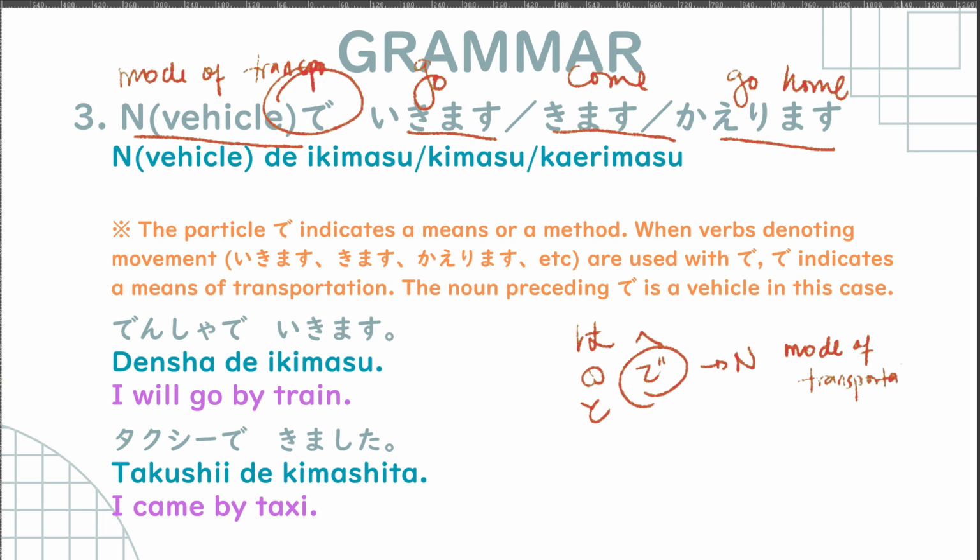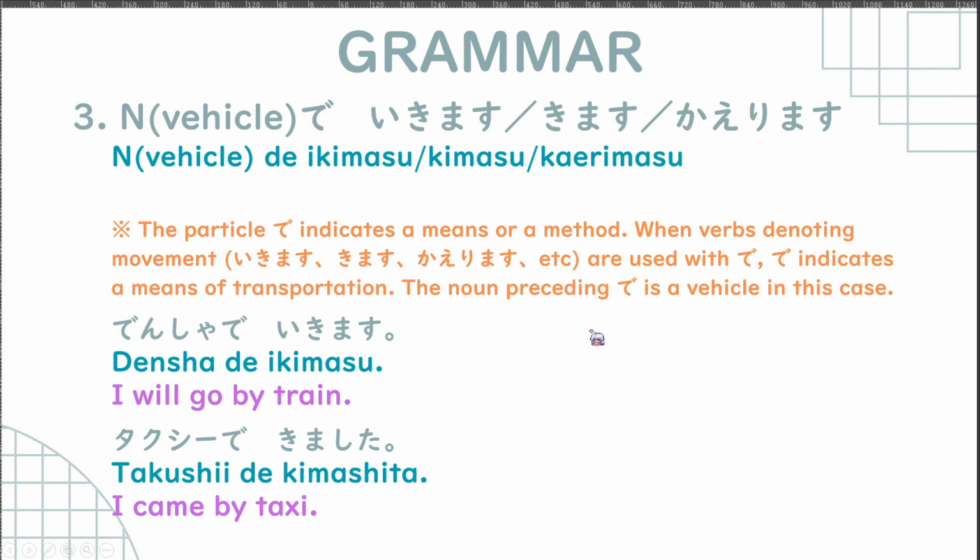When we're talking about movement, for example, densha de ikimasu, I go by train. We also have taxi de kimashita. De here means that the densha is the means by which you went or will go. So you will go by train. If we think about this in English, de means by. Taxi de ikimasu, I will go by taxi. Taxi de kaerimasu, I will go home by taxi.